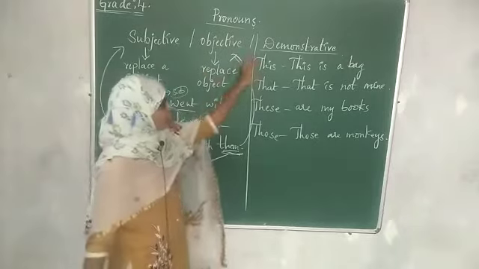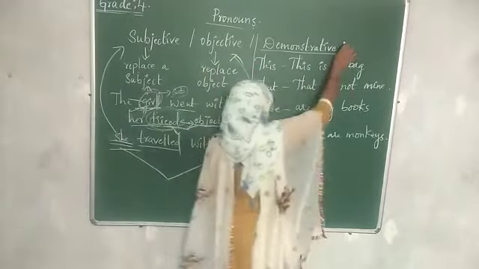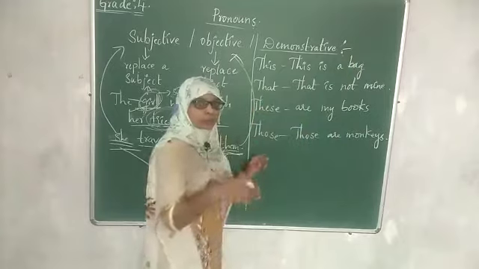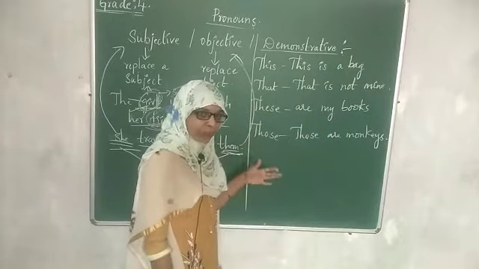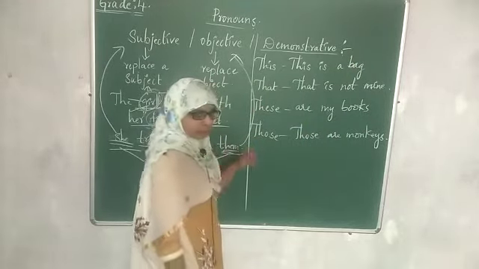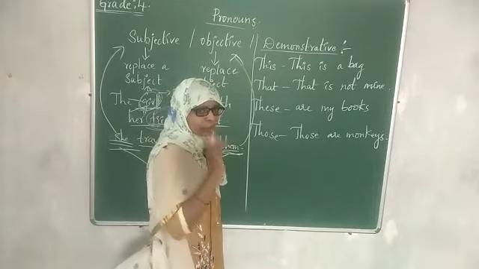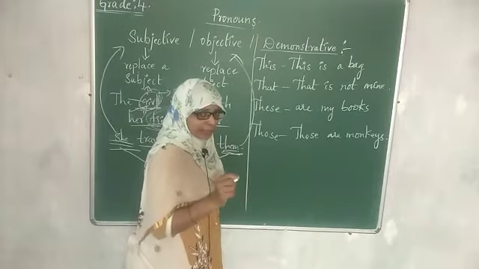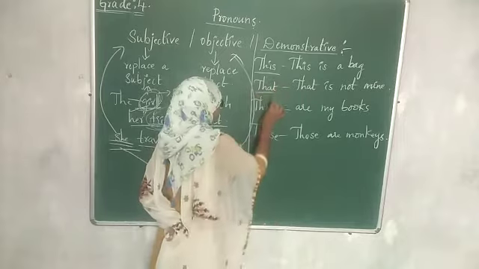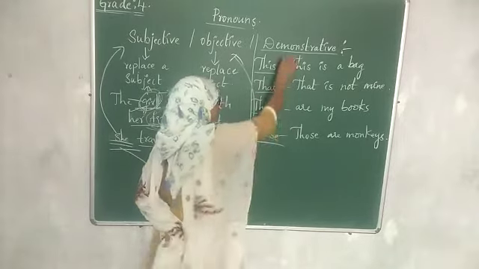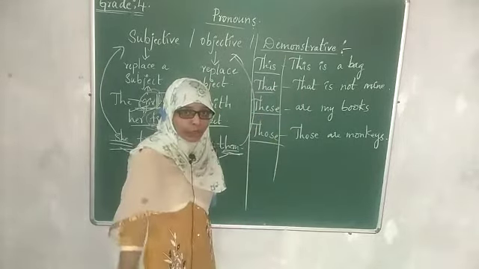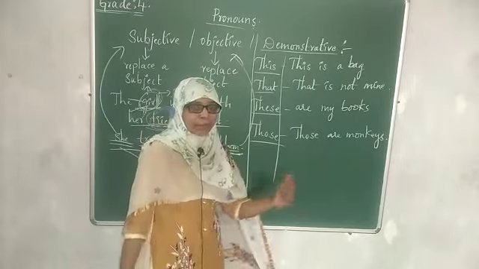So coming to demonstrative pronouns. Demonstrating means showing, to show something. Here are some examples of demonstrative pronouns: this, that, these and those. This is my bicycle.